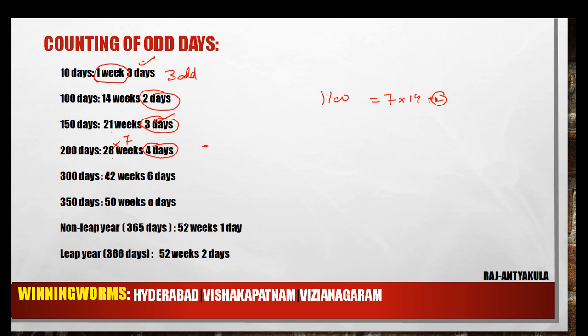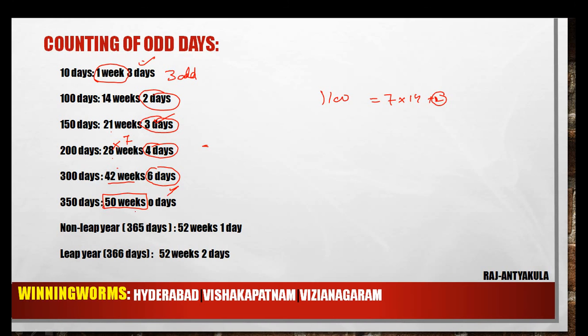300 days can be written as 42 weeks and 6 days. 42 into 7, which is nothing but 294. The balance is 6 odd days. 350 days, 350 is exactly a multiple of 50 into 7. So there are no odd days, so 0 odd days.